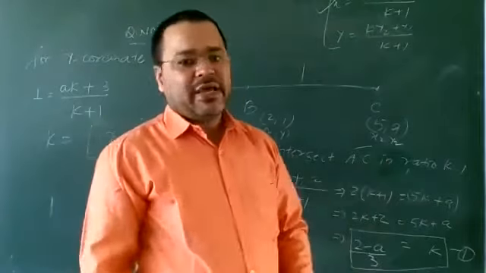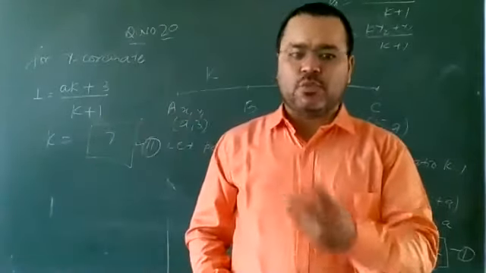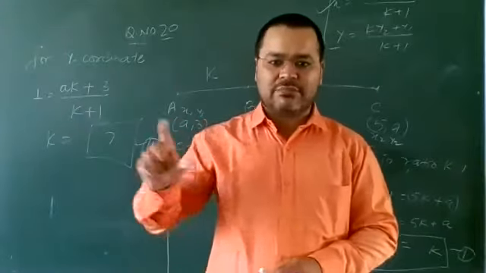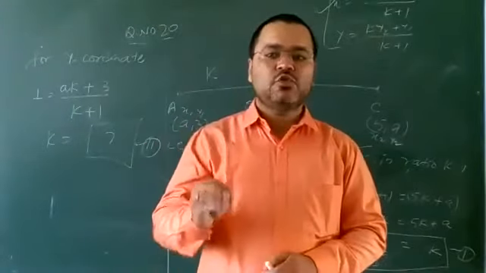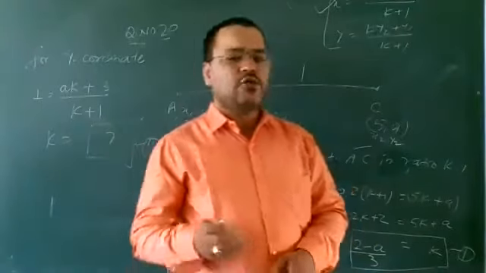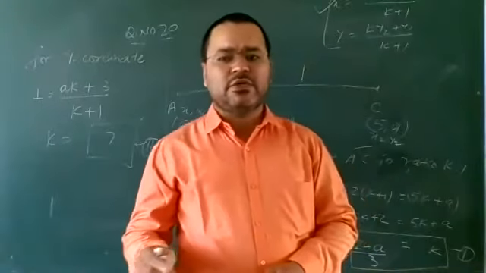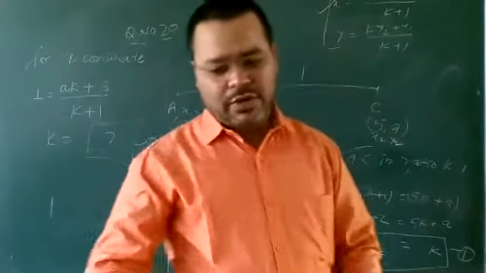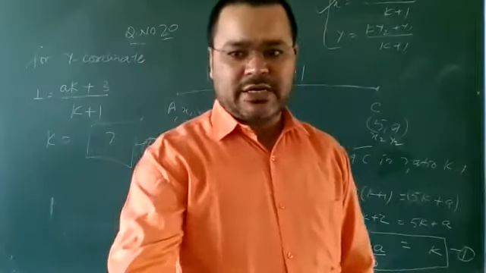Now we have three points. Using any two points, you should try to find the equation of the line by the two-point form: y minus y1 is equal to (y2 minus y1) upon (x2 minus x1) into (x minus x1). Using this formula, you can solve the question. Okay, I think you understand all the students.